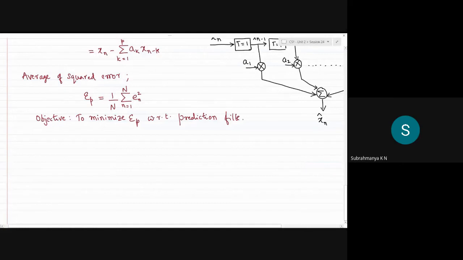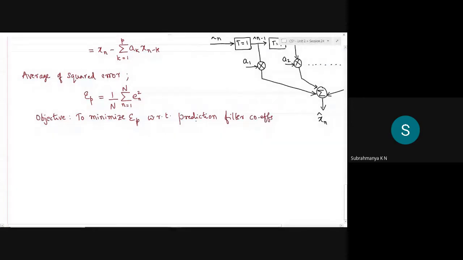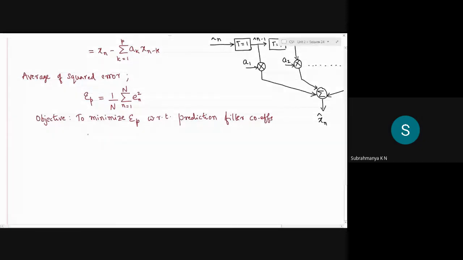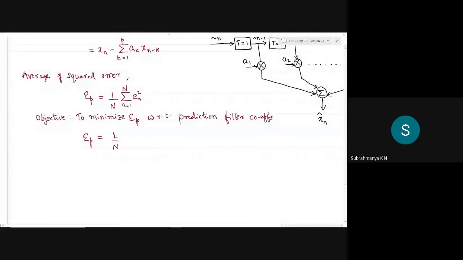Our job is to find the filter coefficients such that this average squared error is minimized. With that idea behind, we try to extend this theory, where en we have already written. This is our en, so I'll try to substitute that.